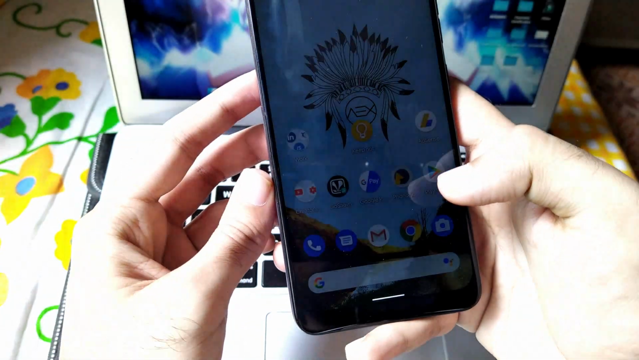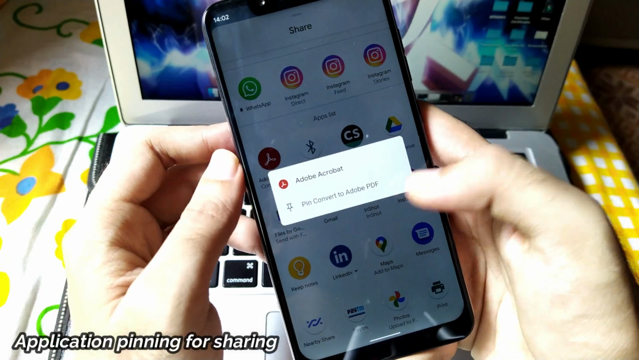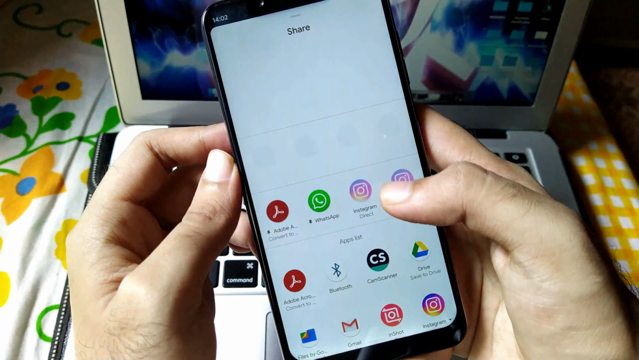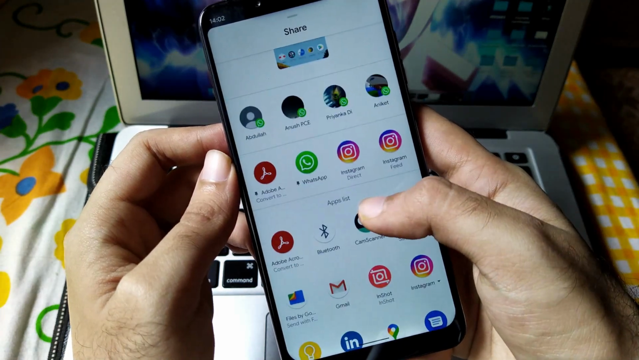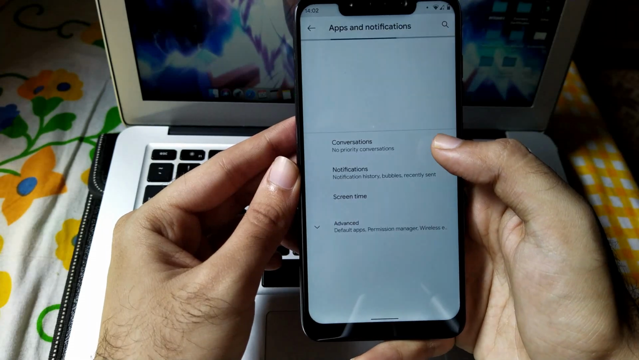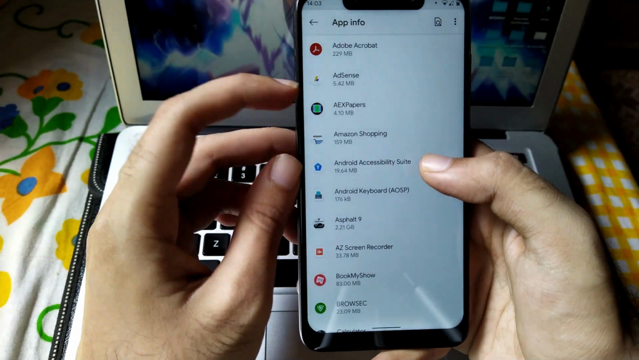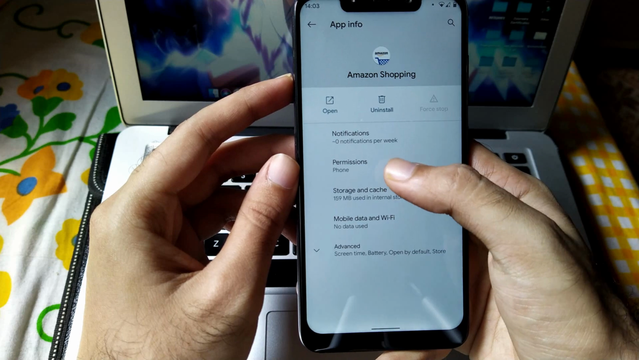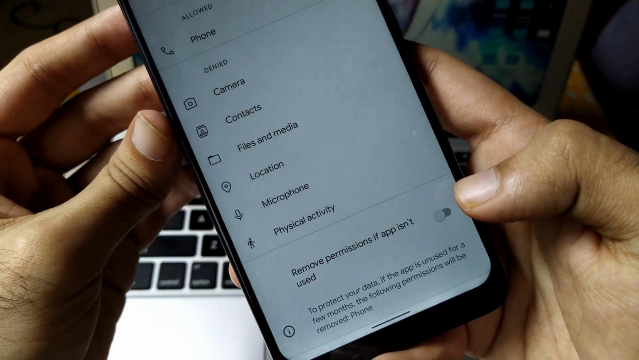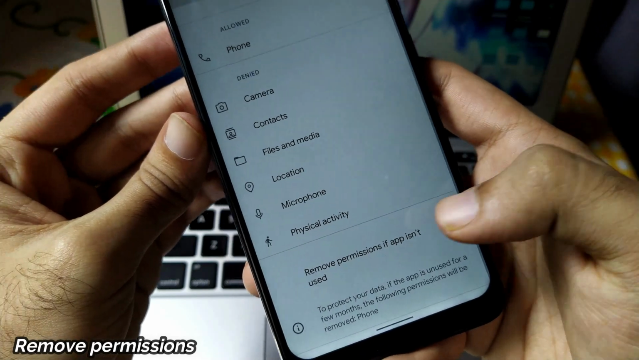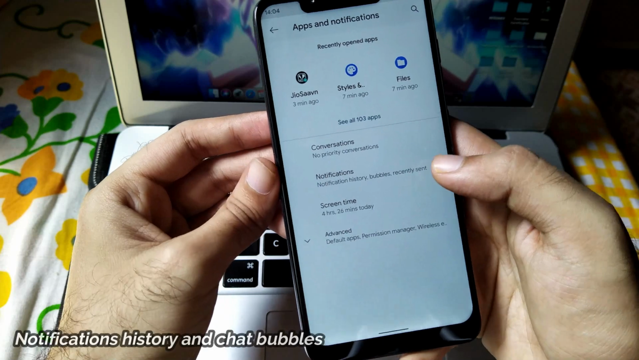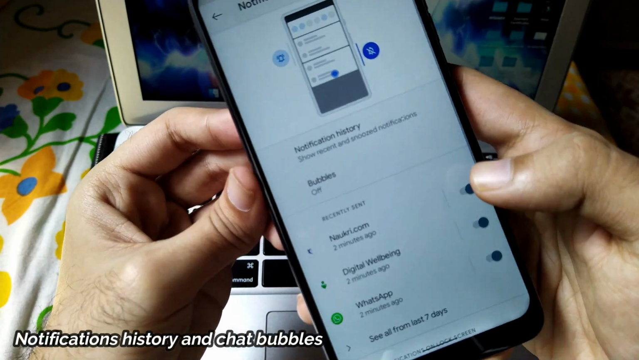Talking further is about the sharing menu. You can pin the applications you want for sharing, and easily share the screenshot or anything else you want without any issues. Talking further is about the permission access. They have focused on privacy, and now you can remove permissions from applications you are not using for a long time. Further is about the notification history and chat bubbles.